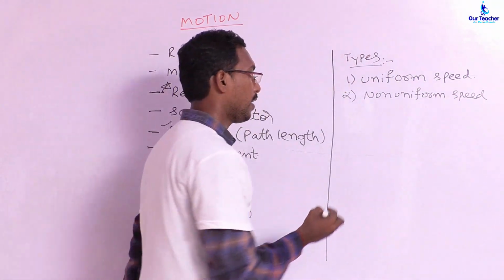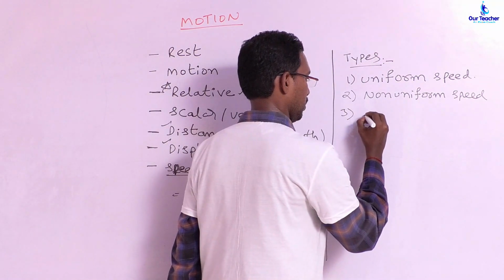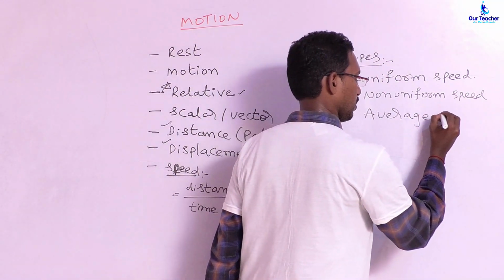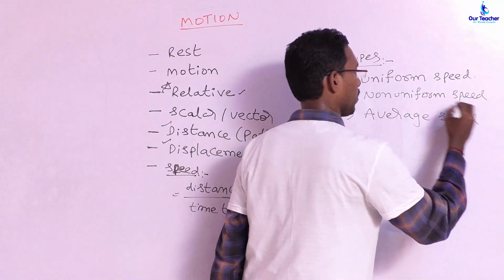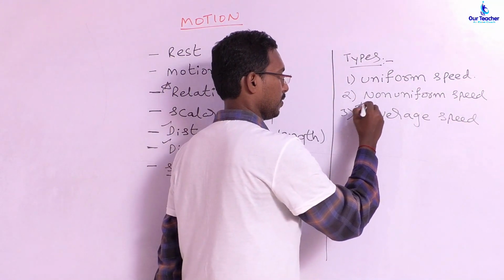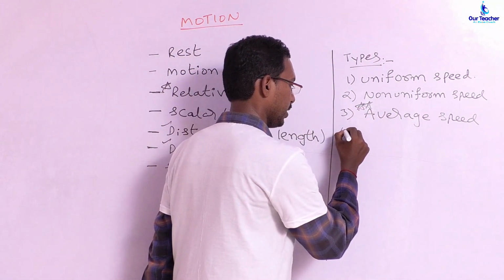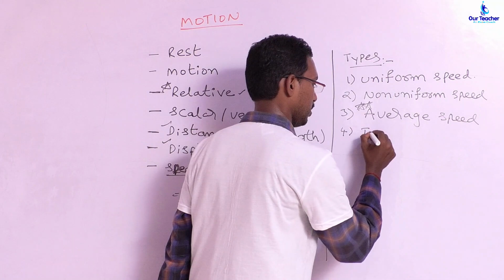Third one, average speed. Among all the kinds of speed, this is also one of the important topics that you have to know. The fourth and final one is known as instantaneous speed.